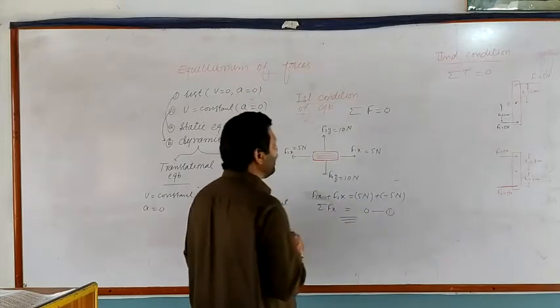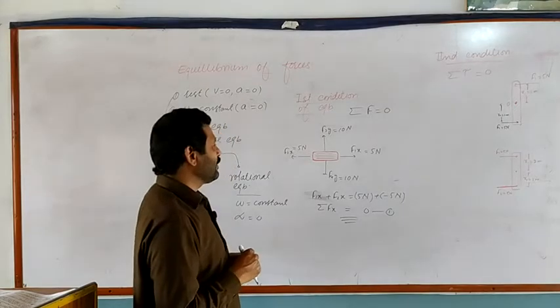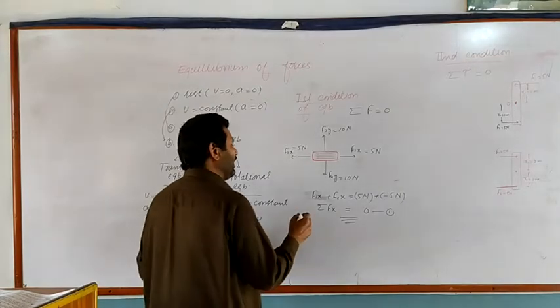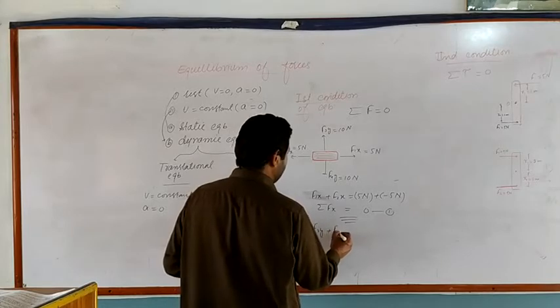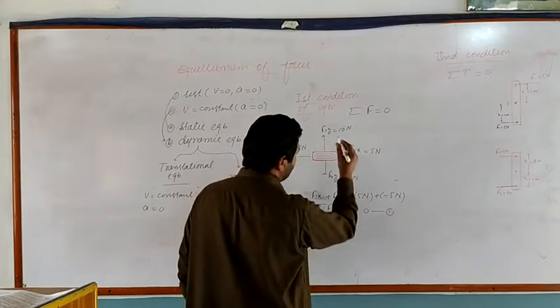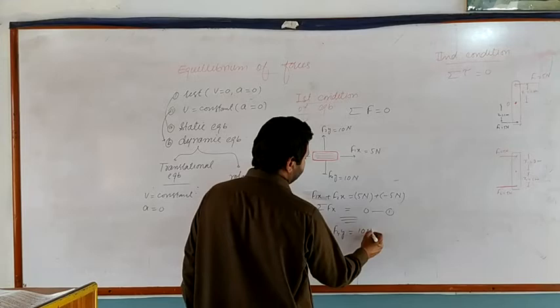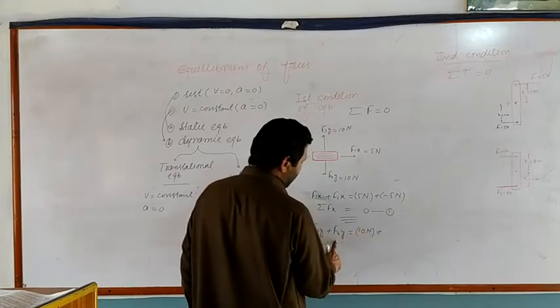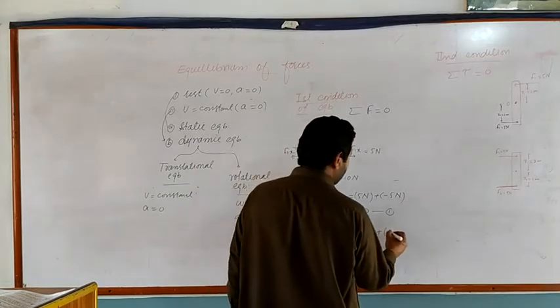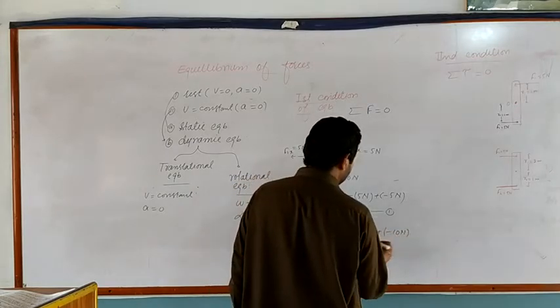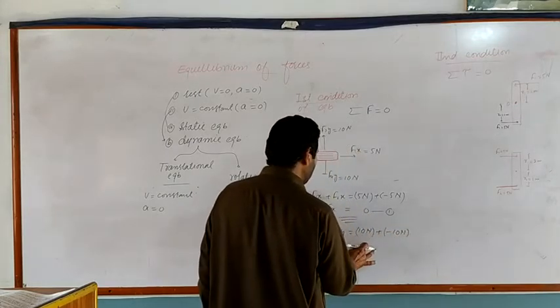Similarly, now we find the sum of all the forces acting on this object along the y-axis. Their resultant will be F3y plus F4y is equal to 10 Newton plus, as F4y is acting along the negative y-axis, minus 10 Newton. Their sum is also equal to 0.